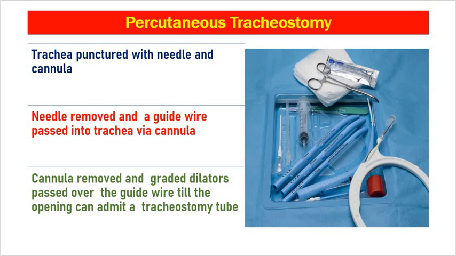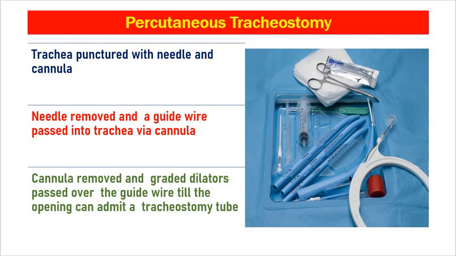Now we shall discuss some recent advances, that is percutaneous tracheostomy. Tracheostomy is a life-saving procedure. Therefore, when the patient is already intubated, you can perform tracheostomy by minimal trauma or minimally invasive techniques. One of the techniques is percutaneous tracheostomy. In a simplified way, percutaneous tracheostomy can be performed with puncturing of the trachea with needle and cannula. The needle is removed and a guide wire passed into the trachea via the cannula, and the cannula is removed and graded dilators are passed over the guide wire till the opening can admit a tracheostomy tube.